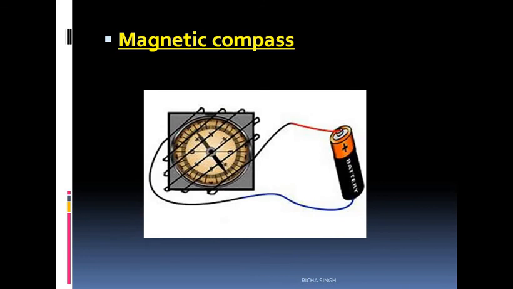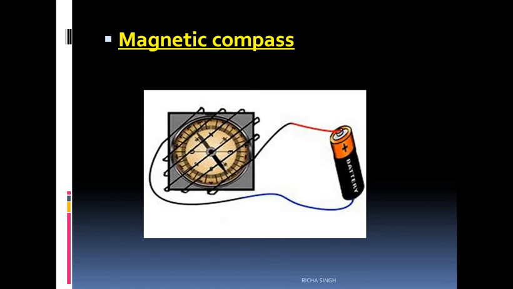So when the current is passing through this circuit, the wire will behave like a magnet, and if a magnetic compass is placed near it, it will show deflection. Detectors based on the magnetic compass are used to detect very weak current. Where you cannot use a bulb, there we use either an LED or a magnetic compass.